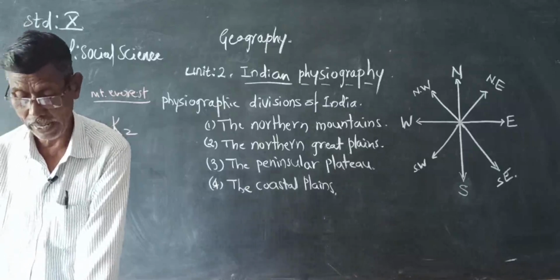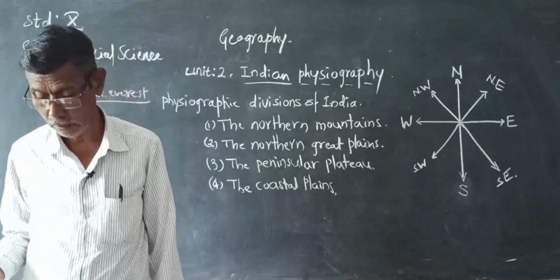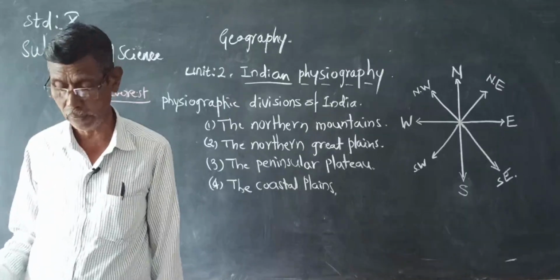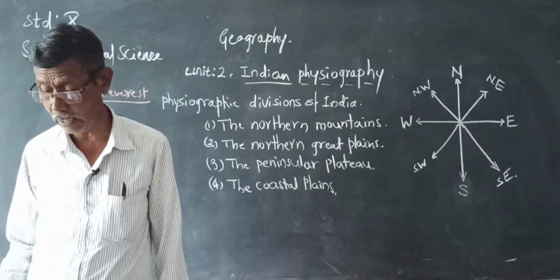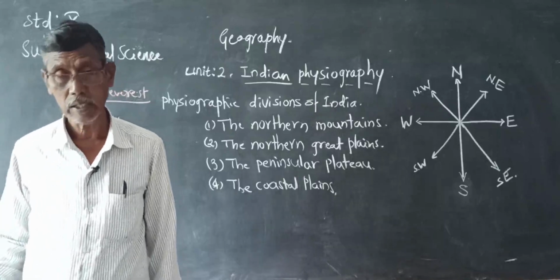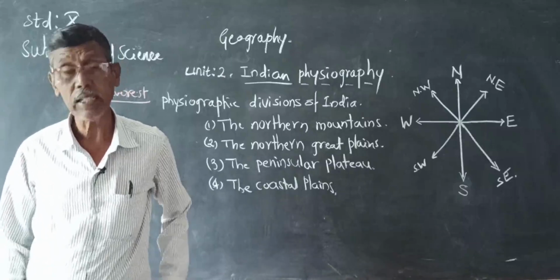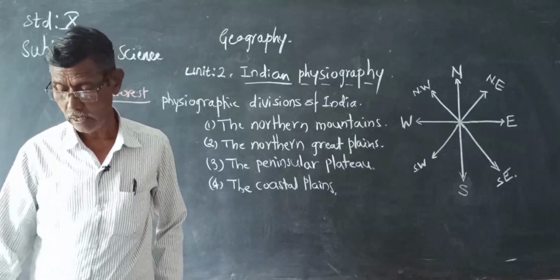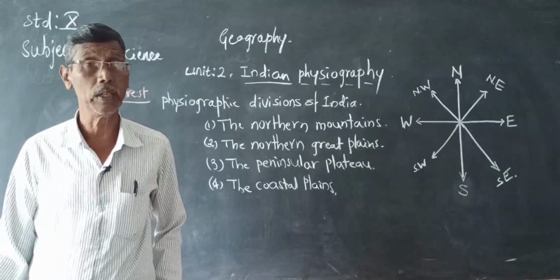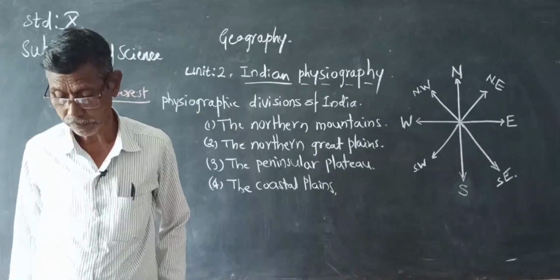In some places they have a flat bottom. Then there are structural valleys, which are known as the dunes. For example, Dehradun. Dehradun is there in the outer Himalayas.